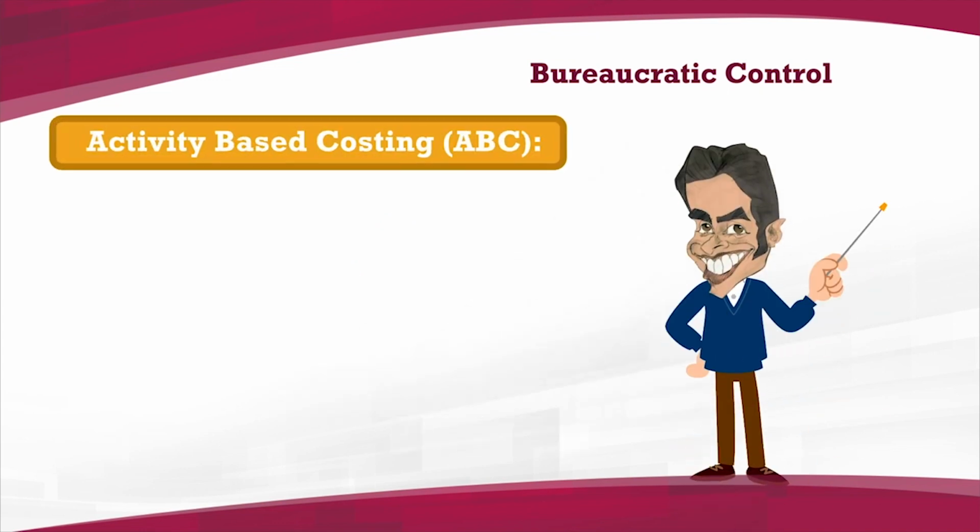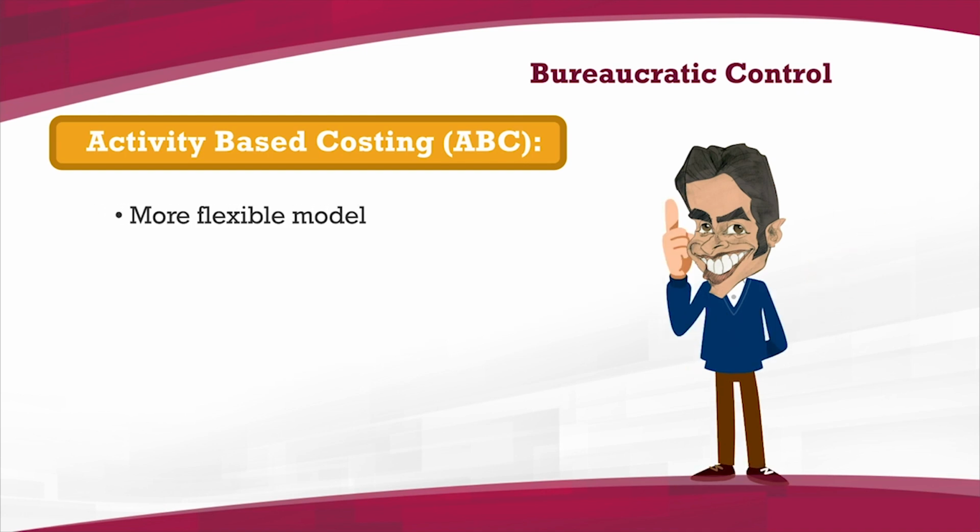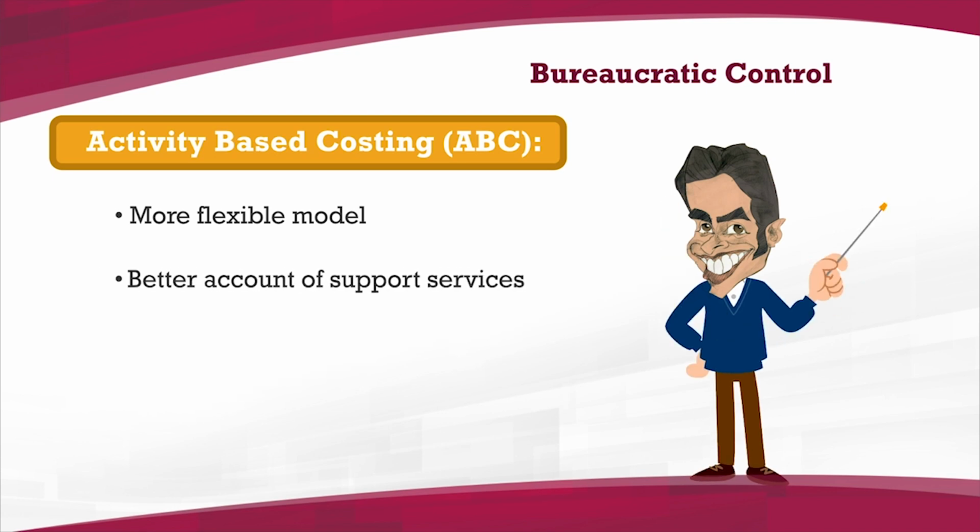Today's business requires a new method of cost accounting rather than a hierarchical model. Thus, activity-based costing allocates cost based on business processes. It is a more flexible model that focuses on the classifications used within or by the organization rather than a strict model that groups processes together. This better accounts for support services that are related to many different departments and processes.